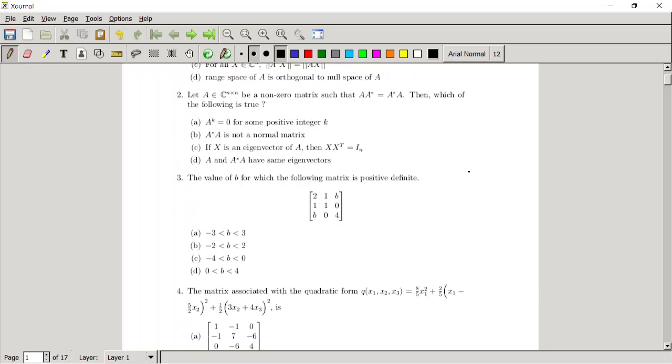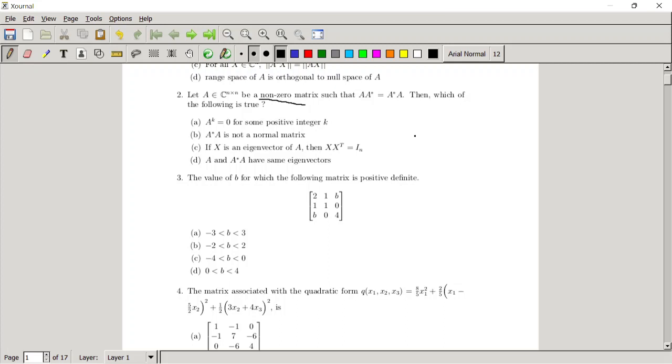Thank you, sir. The second problem: A is again given as a normal matrix, but of course it is non-zero, which we have to take care of. Then which of the following is true? The first option is A to the power k equals 0 for some positive integer k. That means they are saying A is a nilpotent matrix.